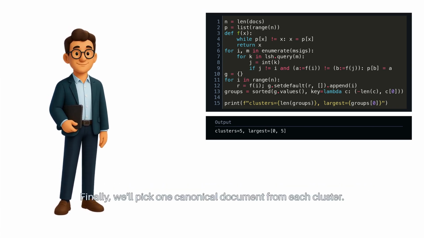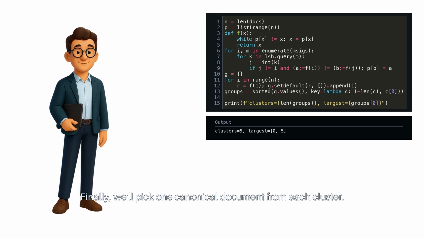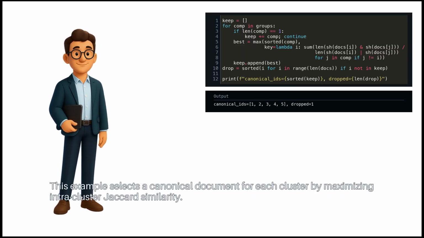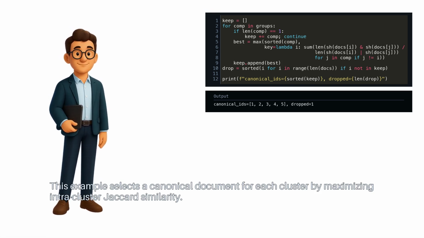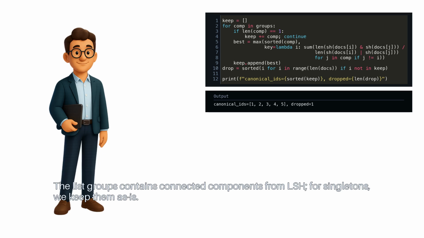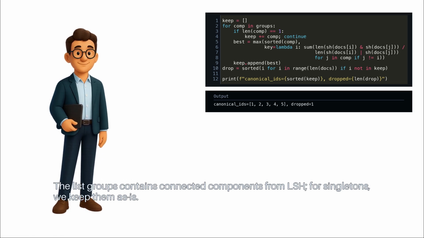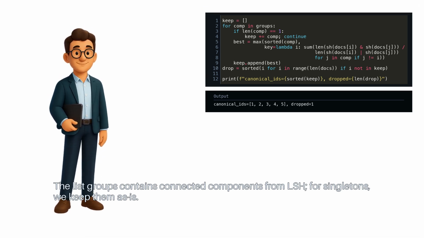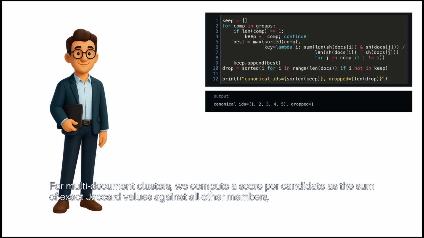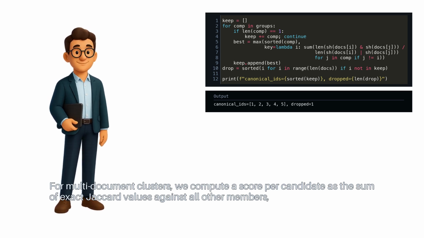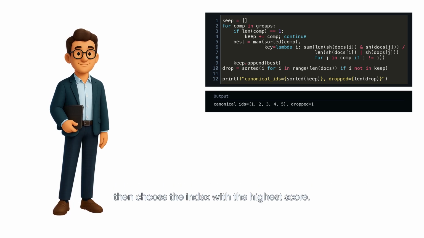Finally, we'll pick one canonical document from each cluster. This example selects a canonical document for each cluster by maximizing intra-cluster Jaccard similarity. The list groups contains connected components from LSH. For singletons, we keep them as is. For multi-document clusters, we compute a score per candidate as the sum of exact Jaccard values against all other members. Then choose the index with the highest score.